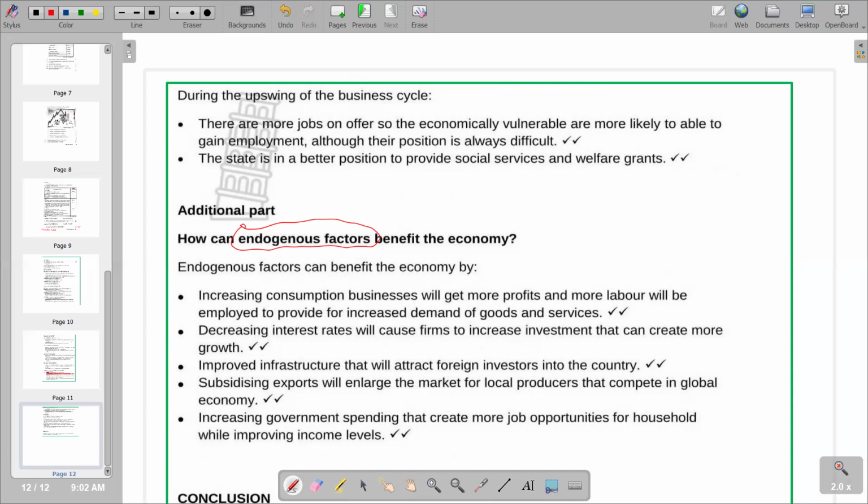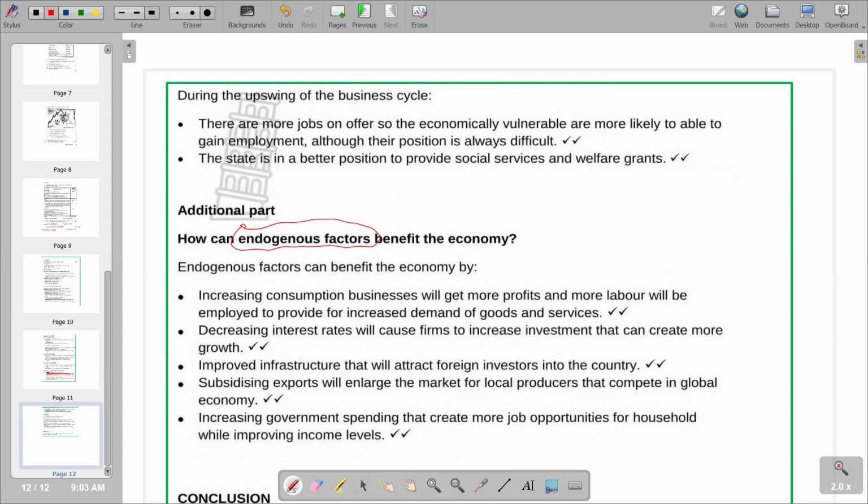So typically, we are going to look at increasing consumption as an endogenous factor, and also interest rates as an endogenous factor. We can also look at the infrastructure position in the country as a factor, and also the level of subsidies, and we can also look at government spending as a factor.